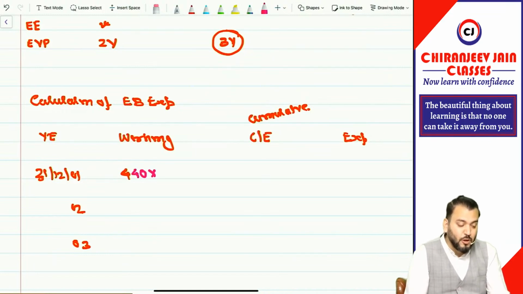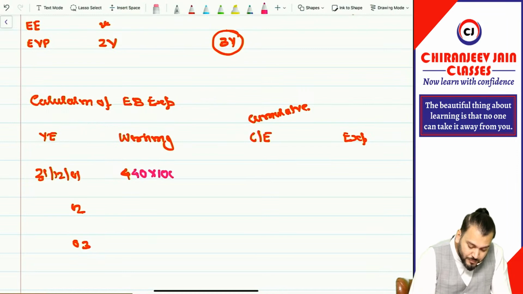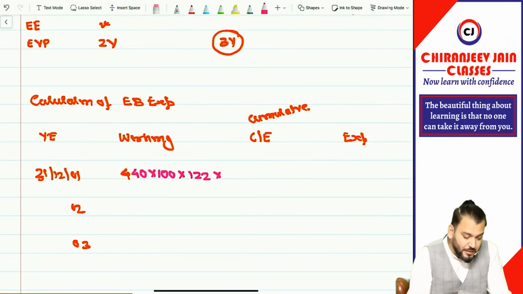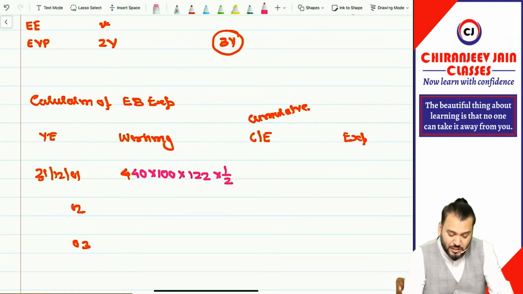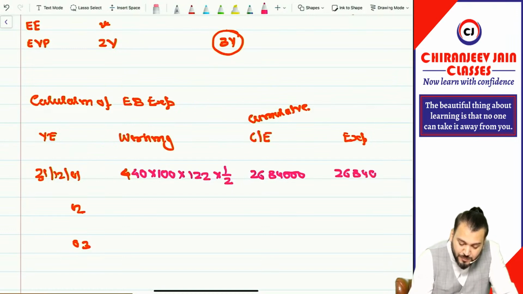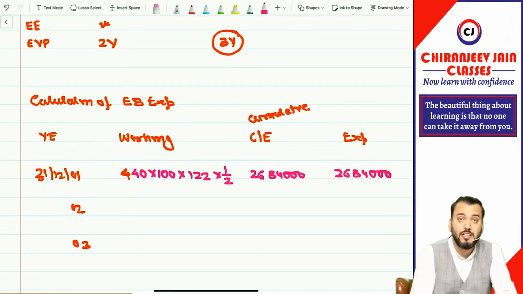And how many options per employee? It is given 100 shares, so into 100. What is the fair value? It is 122. For the first year the vesting period was estimated at 2 years, so you will do 1 by 2. So what is the cumulative expense? 440 into 100 into 122 divided by 2. It comes to 26 lakh 84,000. So this will become the expense of the first year. Why? Because this is the cumulative expense of 1 year only, and we are calculating the expense of the first year only.